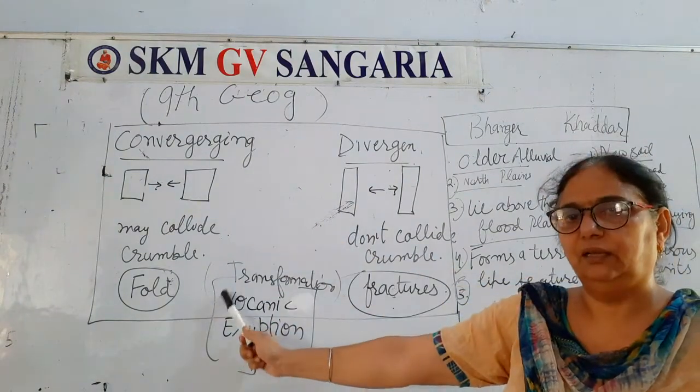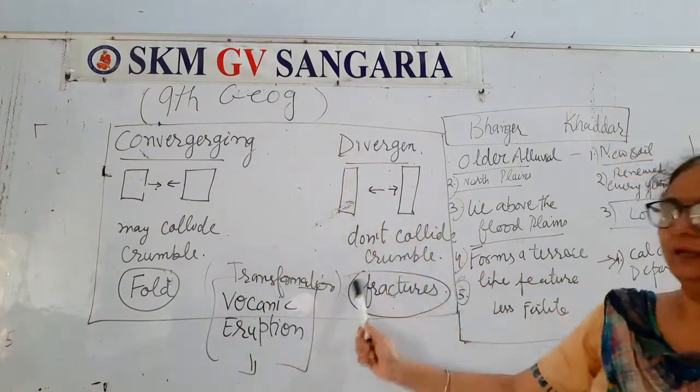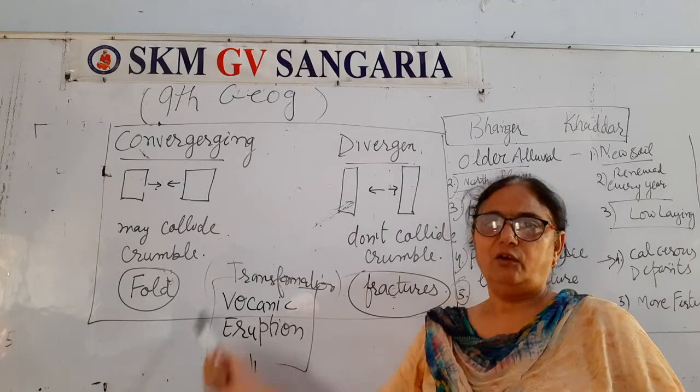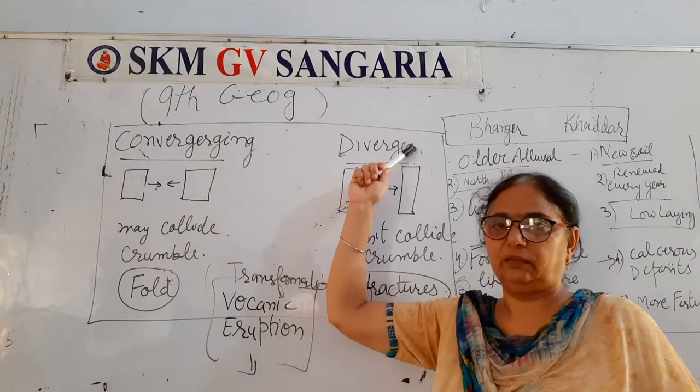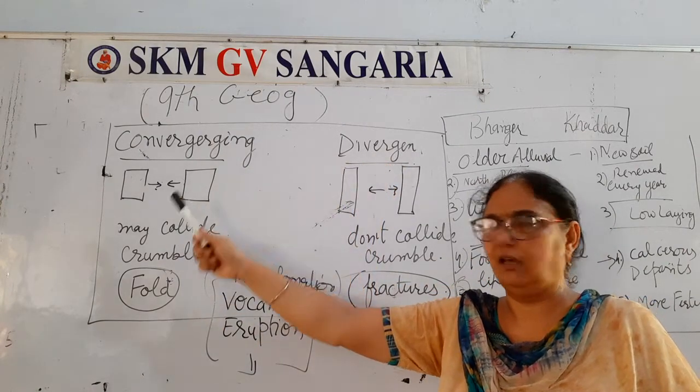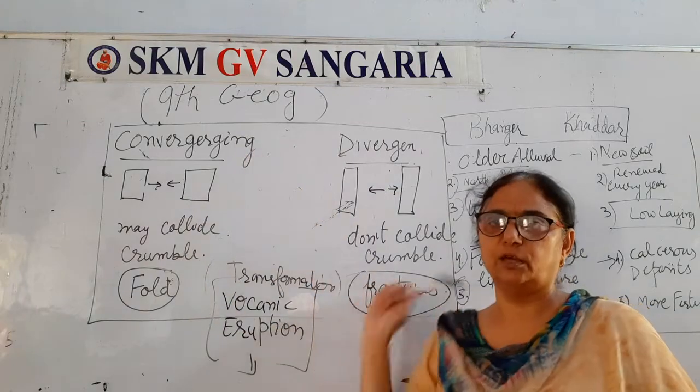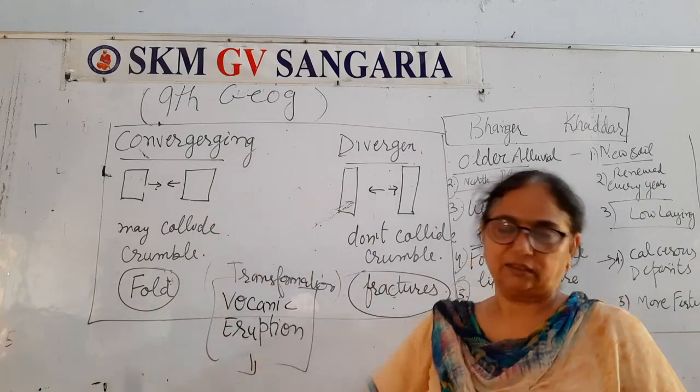Each point you may learn as a 1 mark question and overall it is a 3 marks question. What may be the result of convergence, what may be the result of divergence, what may happen there and what is the position of the plates, earth tectonic plates.